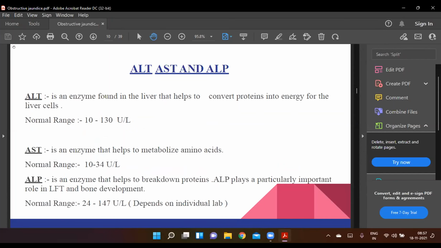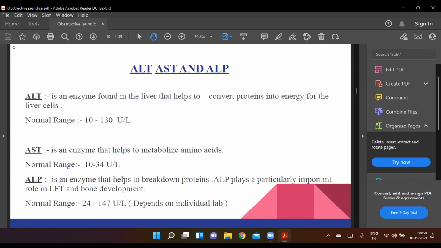Now these three liver enzymes: ALT, AST, and ALP. ALT is an enzyme found in the liver that helps to convert proteins into energy for the liver cells. AST is an enzyme that helps to metabolize amino acids. ALP is an enzyme that helps to break down proteins. Alkaline phosphatase plays an important role in LFT and bone development.